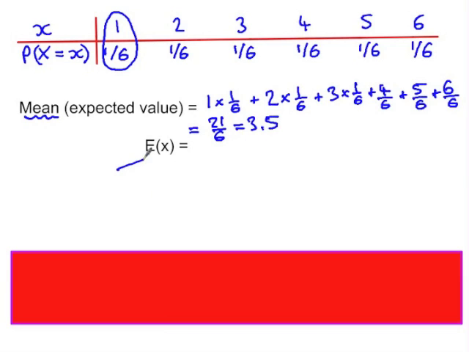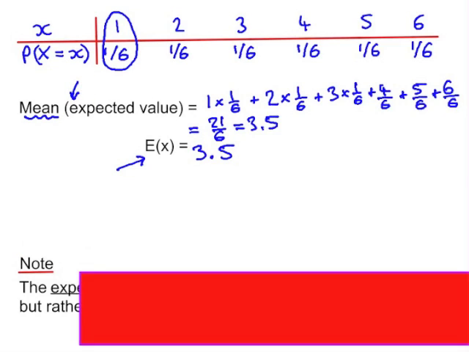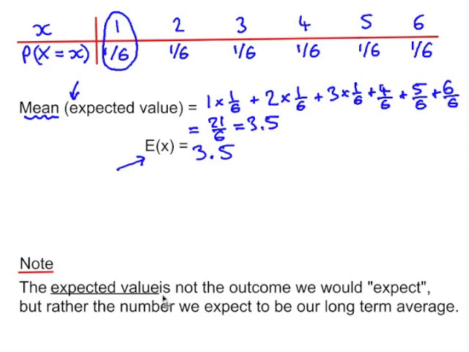And the notation here, capital E of x, is used to represent that mean or expected value. Now, when we say expected value, it doesn't mean that we expect to roll 3.5 when we roll a normal 6-sided die. It means that if we roll a die a large number of times, we expect the mean to be 3.5.